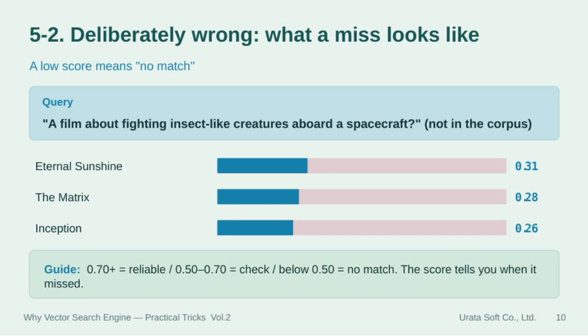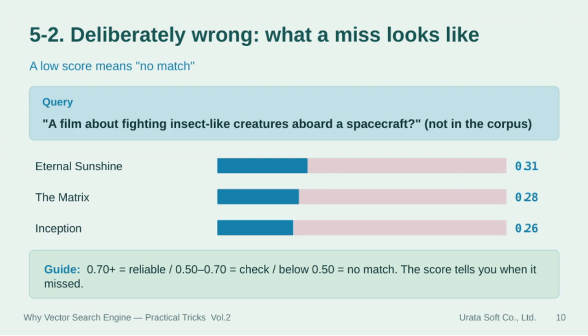Here, we're deliberately looking for something that isn't in the corpus at all, a film about fighting insect-like creatures aboard a spacecraft. Notice that every score we get back is around 0.3, which is clearly low. This low score signals a no match.